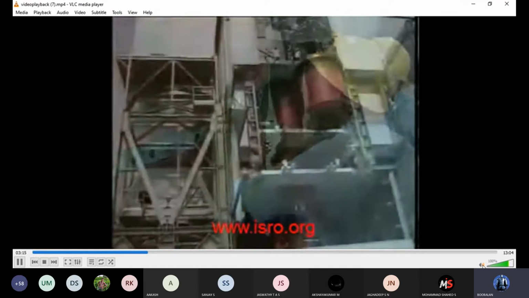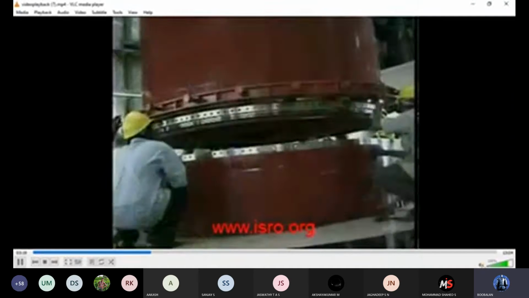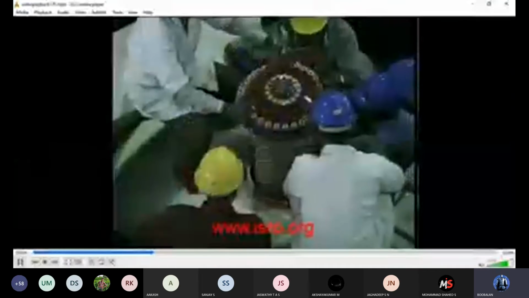of thrust. The mobile service tower, equipped with foldable access platforms, facilitates the vertical integration of the vehicle on the launch pad itself.